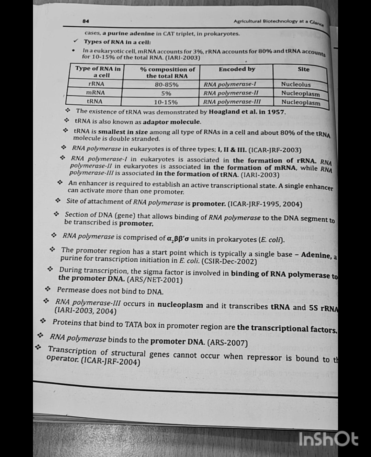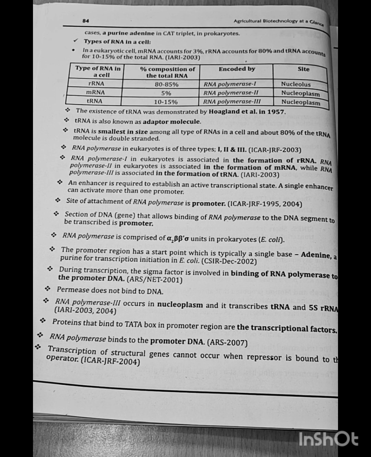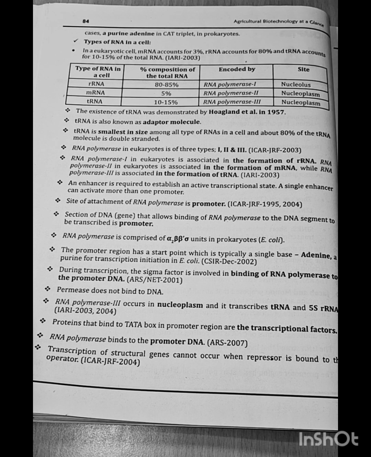RNA polymerase is comprised of alpha 2, beta, beta dash, sigma subunits in prokaryotes. The promoter region has a start point which is typically a single base, adenine, a purine, for transcription initiation in E. coli. CSIR December 2002 question.